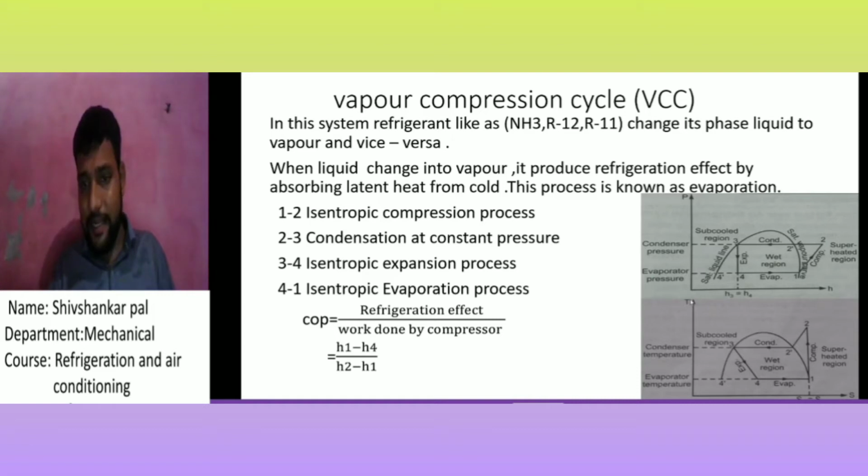But in the TS diagram, you see our 1 to 2 process is the compression, meaning our pressure and temperature both rise. In the first figure our pressure is shown, but you can also see in the second figure, the TS diagram, that our temperature also rises from 1 to 2.